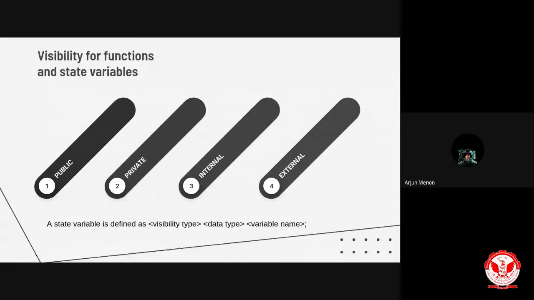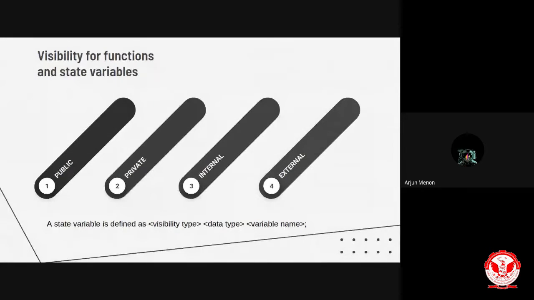So for an example, including the visibility type, I can define a variable where public is the visibility type. For the data type, we can give uint or integer, and for the variable name we can give anything, like voting member, voting candidate, or any variable name. So those are the four visibility types which are present inside Solidity.